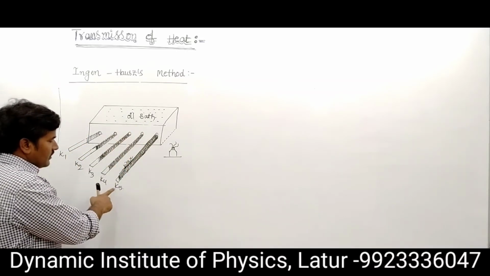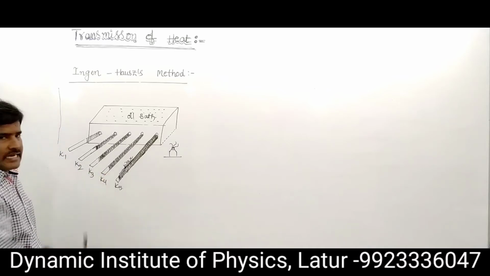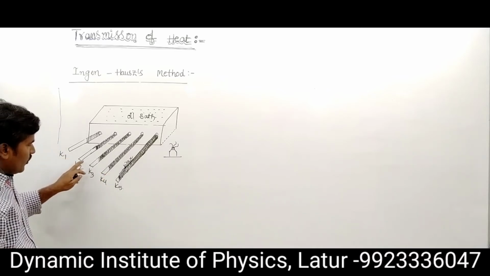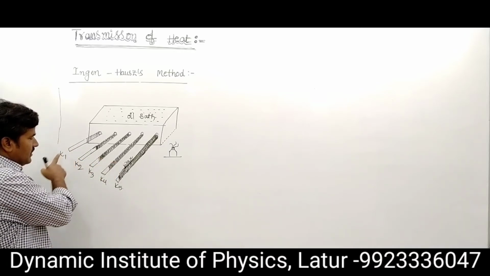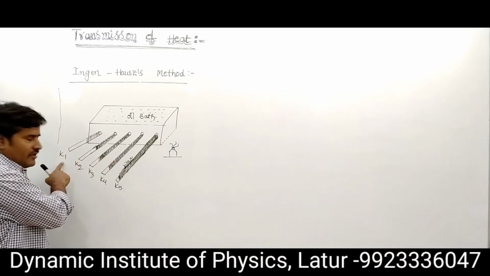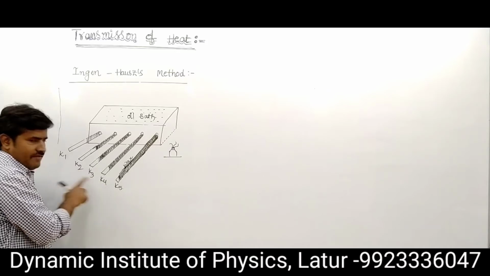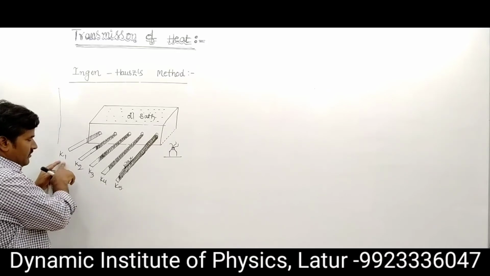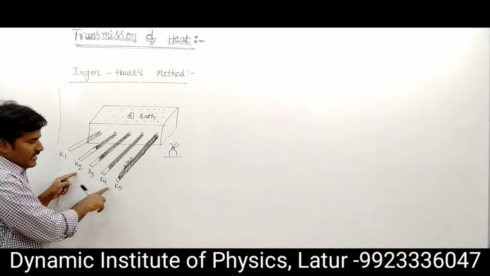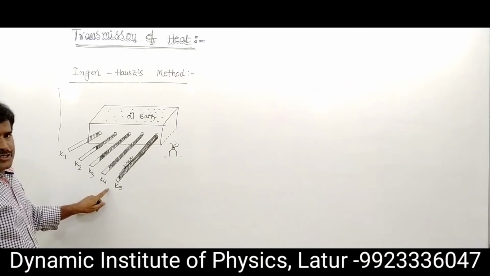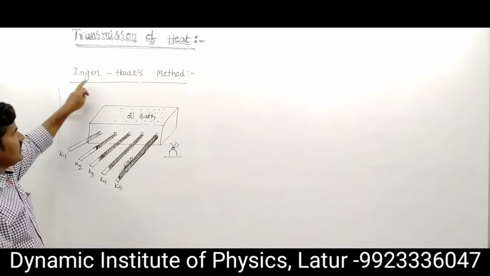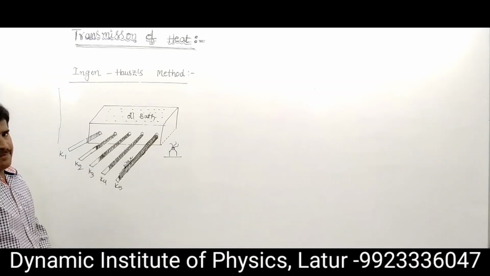For any one rod whose K value we know, we compare the other K values. We know K1, and we compare K2, K3, K4, K5. This comparison is the purpose of Ingenhousz's experiment.